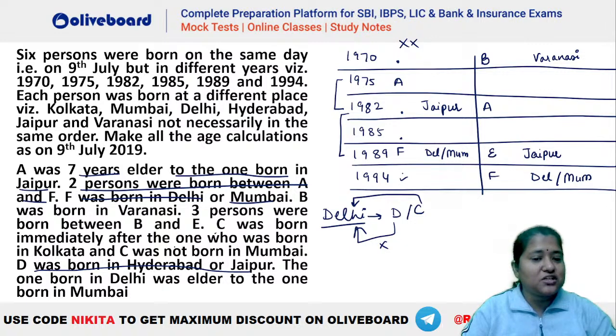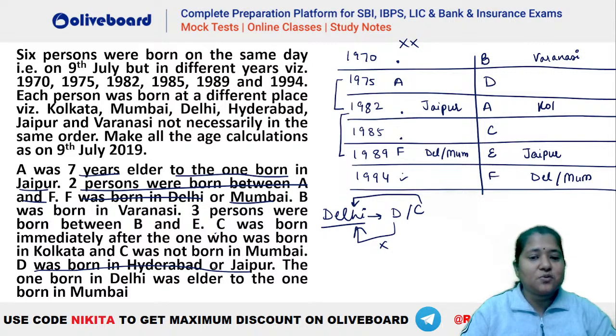C was born immediately after the one who was born in Kolkata and C was not born in Mumbai, right? So C is immediately after Kolkata. So where should we have your C here? You can see C will be here and he is immediately after Kolkata will be here. Now the only person remaining is your D. So D will be here. Now what is given? C was born immediately after the one born in Kolkata. C is not in Mumbai.